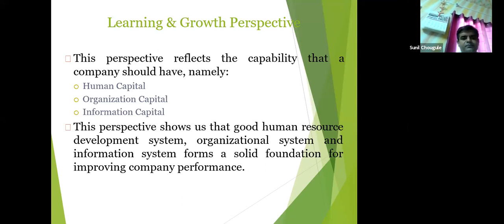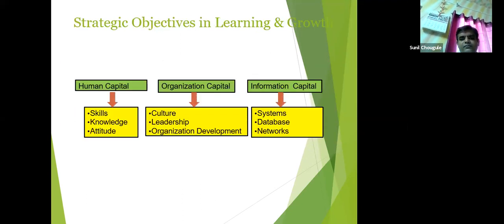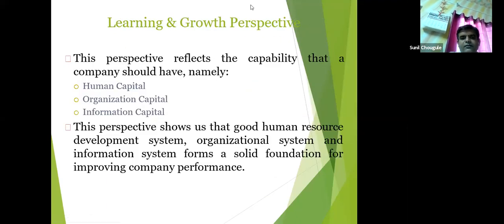Organization capital, information capital, these all are very important capabilities that a company should have and that companies do hold. This perspective shows us that good human resources, organizational systems, and information systems form a solid foundation for improving company performance.